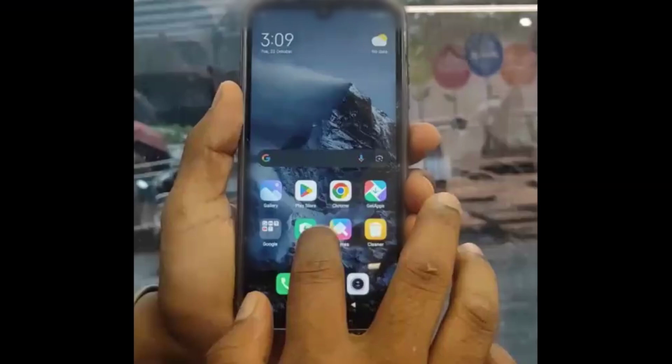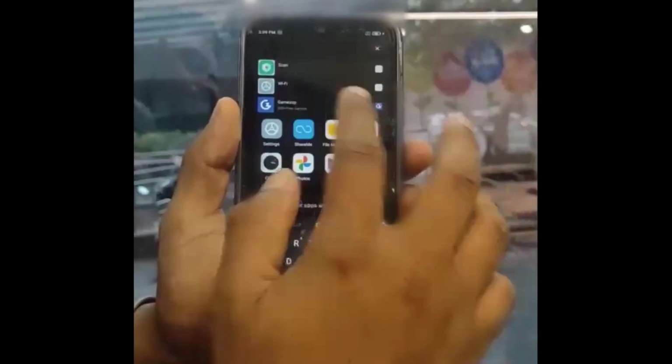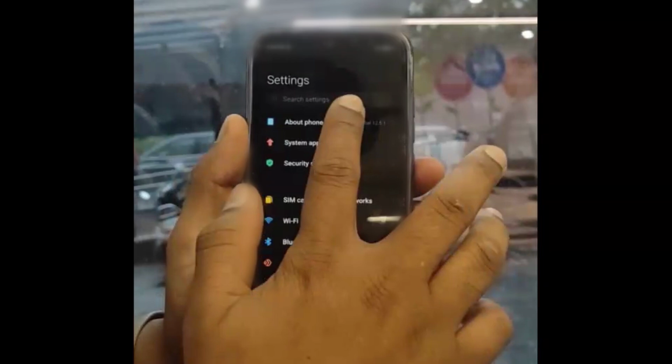Guys, in this video, we are going to discuss how we can do factory settings or erase all the contents in a Redmi mobile. Okay, for that, guys, just navigate to settings. Here, click on settings here. So once you click on settings, go to about phone.